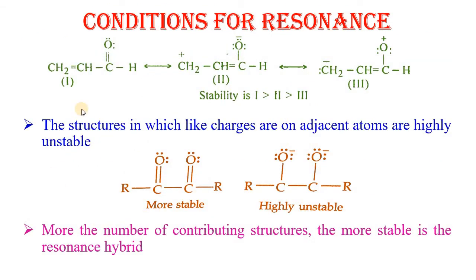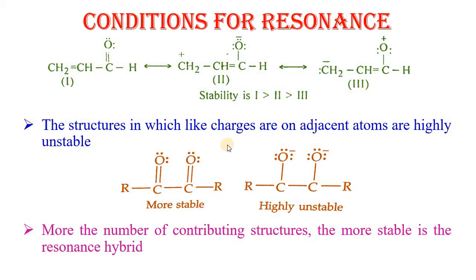Say for example, in this, structure number 1 is the most stable structure because in this structure no separation of charges takes place. Structure number 2 is more stable than structure number 3 because in structure number 2 the negative charge is present on the electronegative atom and the positive charge is present on the electropositive atom, while in case of structure number 3 the positive charge is carried by the electronegative atom and the negative charge is carried by the electropositive atom. So the stability order is: structure number 1 is most stable, then the second structure, and least stable is the third structure.